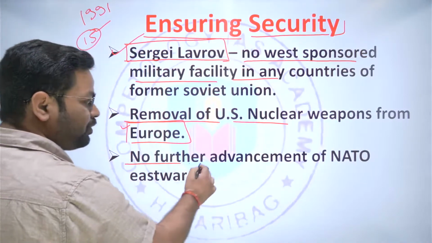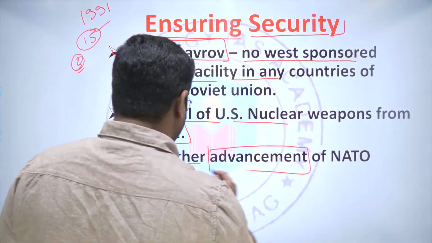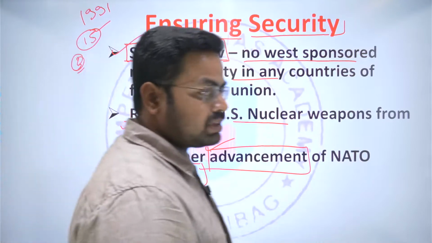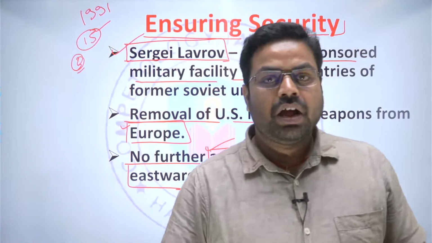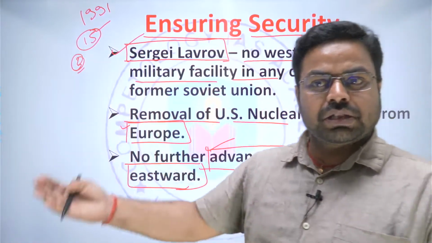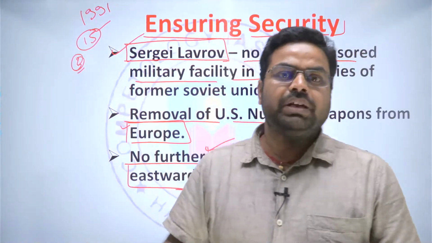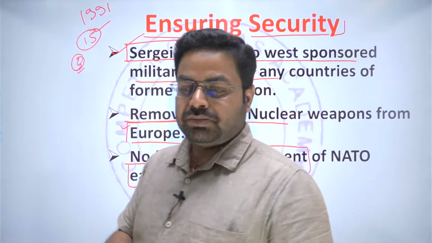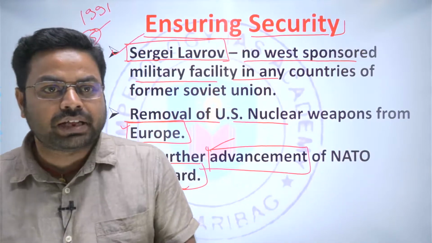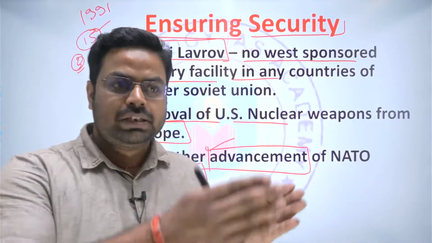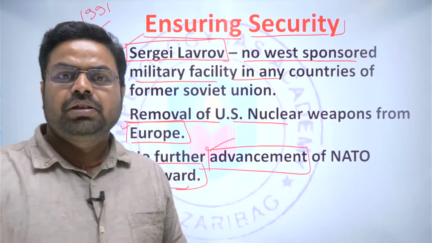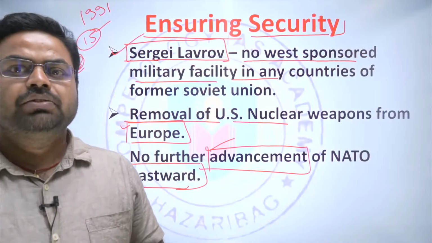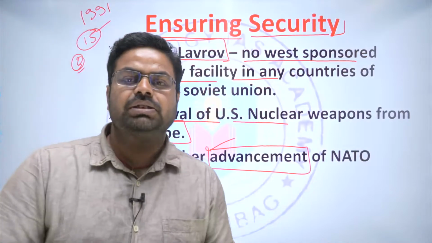Next is that there should be no further advancement of NATO eastward, that is towards Russian borders. Basically, after NATO came into existence, many different countries have joined it with the passage of time, and gradually these countries in the Eastern European region made NATO advance towards Russia, which poses a security threat to Russia.